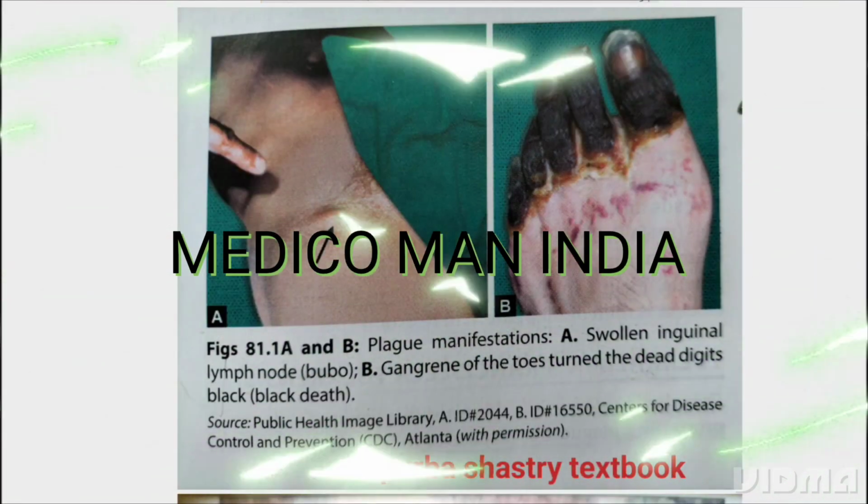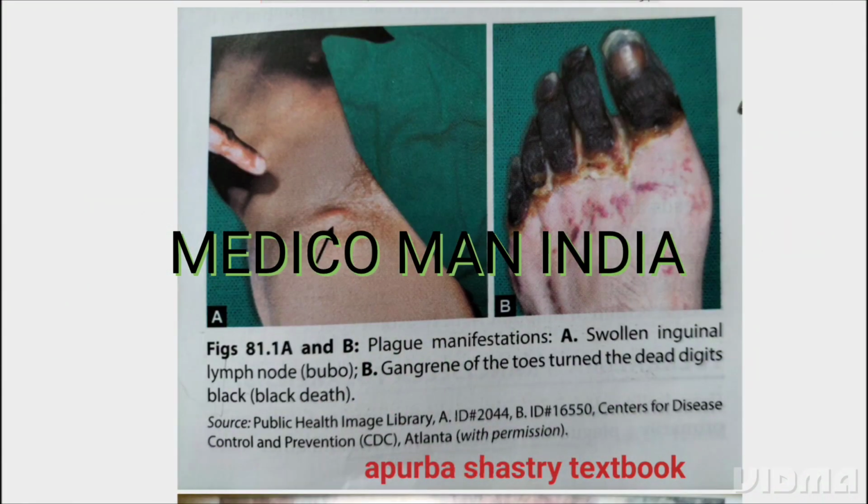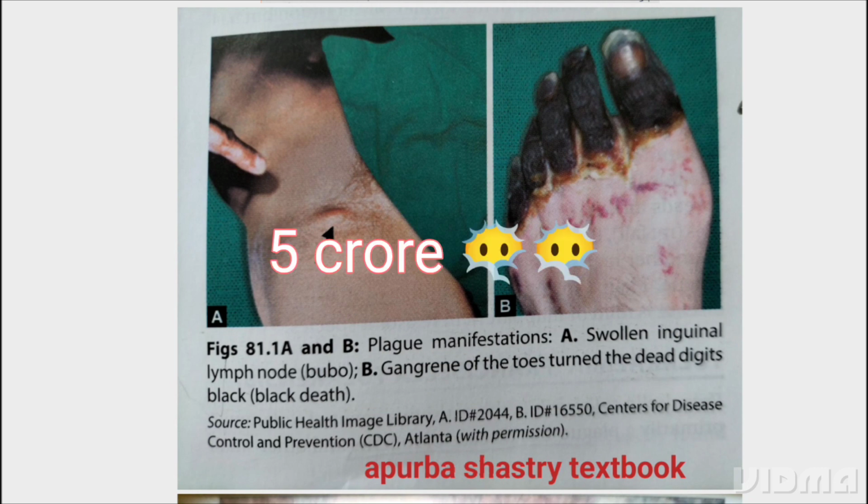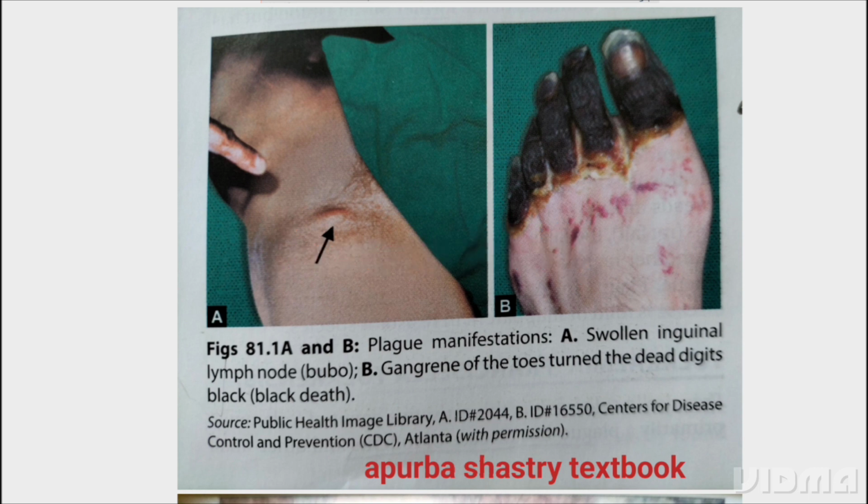Plague, also known as the Black Death, is the largest pandemic of the world, which occurred in the 14th century, mainly in Europe, Asia and Northern Africa. It killed over 50 million lives, that is 5 crore people, caused by Yersinia pestis, biotype Antiqua. Here you can see a clinical picture of the Black Death. Why is it called the Black Death?